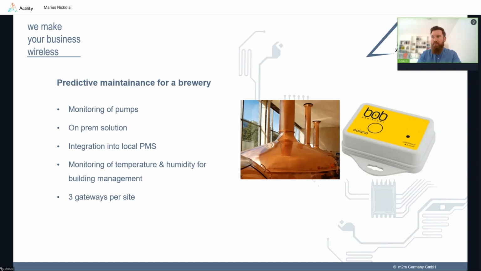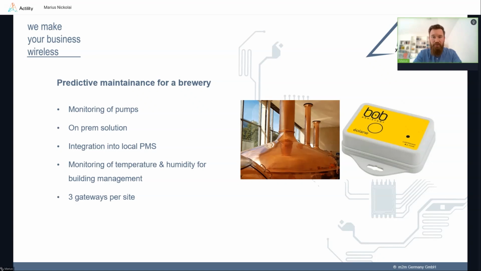We are monitoring pumps in the production process inside this brewery, and we already proved that we can avoid breaks in the production process, which are quite expensive if the whole production run has to stop because a pump is breaking down.